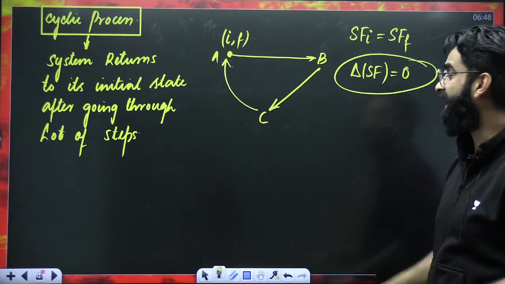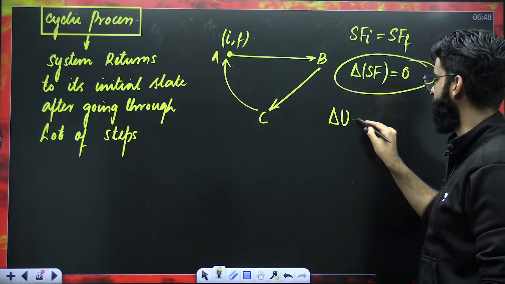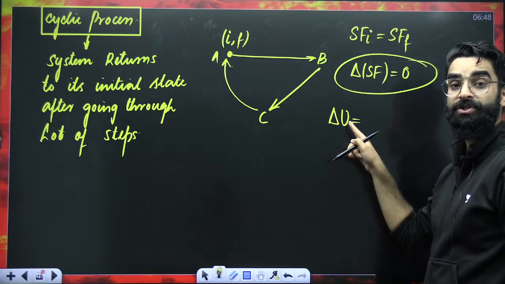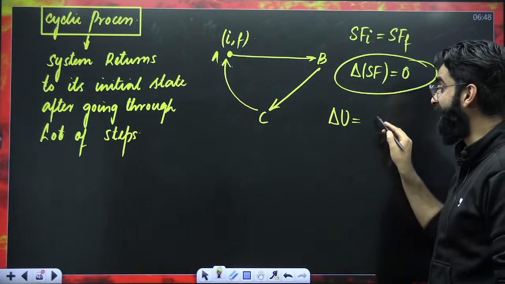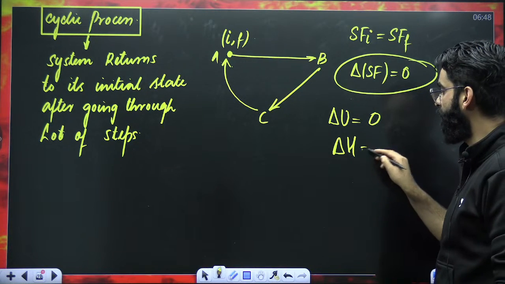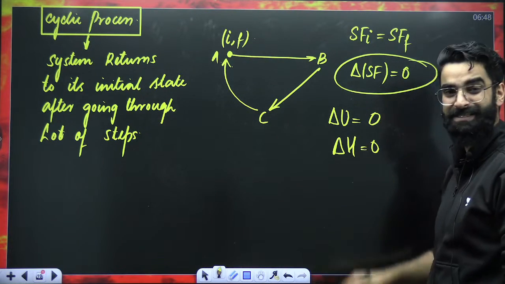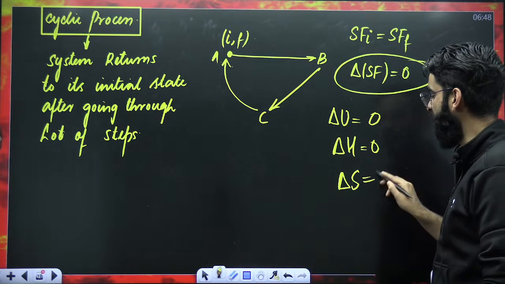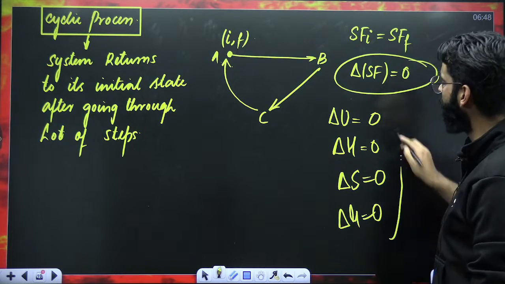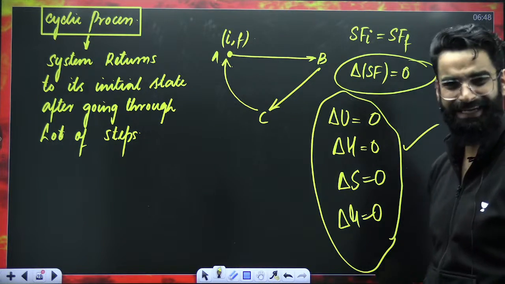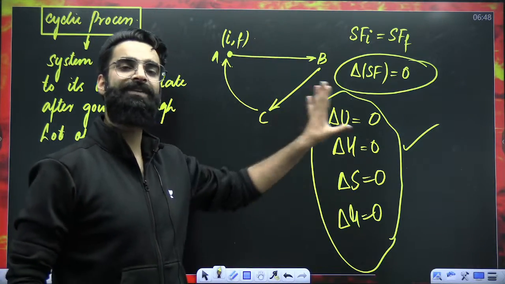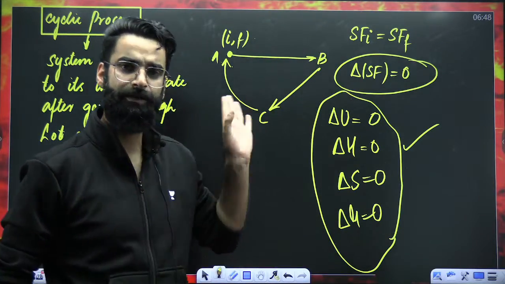Perfect. So for a cyclic process, delta U, internal energy, is a state function. Change in the value of a state function for a cyclic process is 0. So delta U for the cyclic process is 0. Delta H for a cyclic process is 0. Why? Because enthalpy is a state function. Entropy change for the cyclic process has to be 0. Gibbs free energy change for the cyclic process has to be 0. All these things we have to discuss in detail again. Right now, I'm just giving the basic idea. So the change in the value of a state function for a cyclic process is absolutely going to be 0.